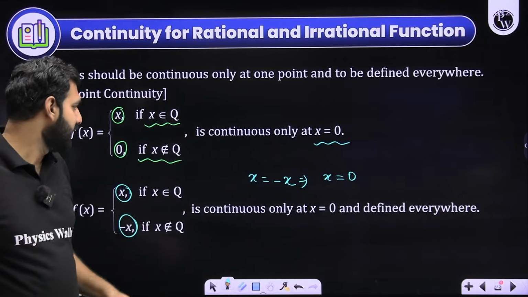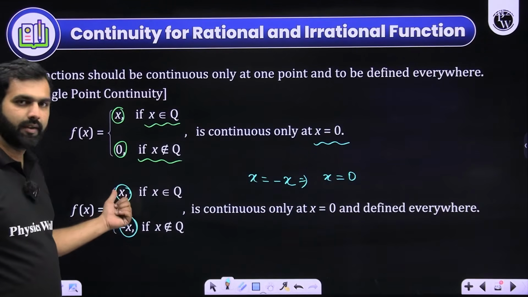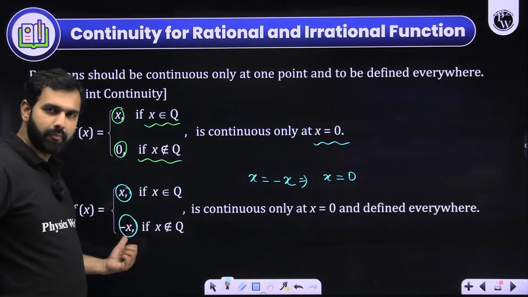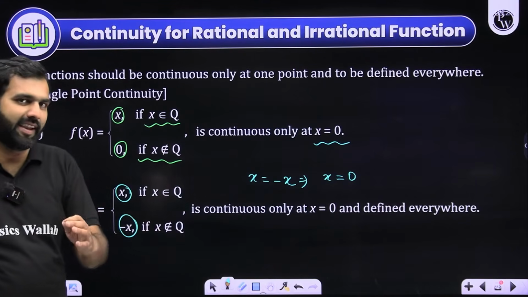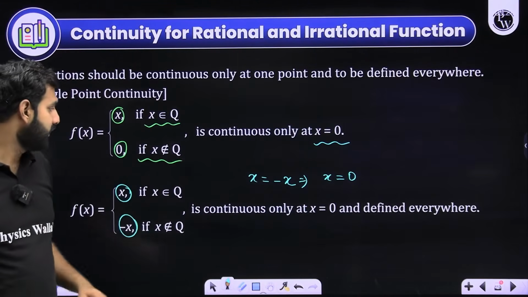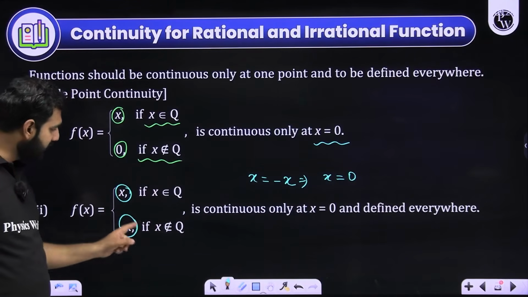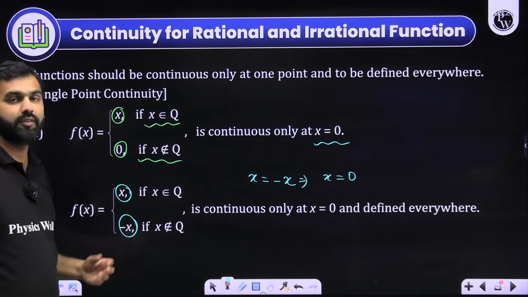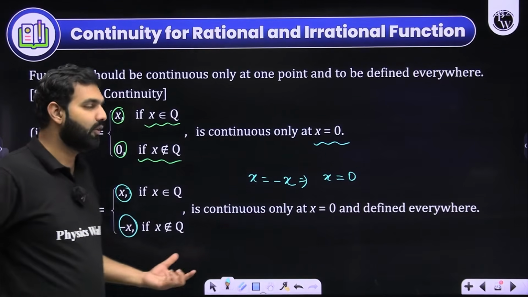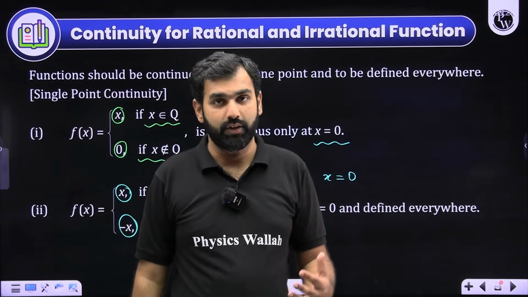Why? Because see, let's say when x is 1, it will be 1. But in the neighborhood of 1, it will be minus 1. So 1 and minus 1, it is clearly discontinuous. But at 0, what do you see? At 0, it is 0. Even in the neighborhood of 0, it will be 0, because minus of 0 will be 0. So that's how I can say that it is becoming continuous.